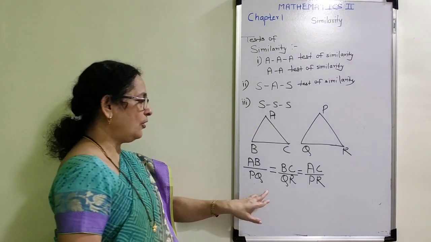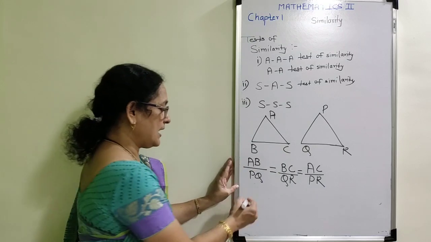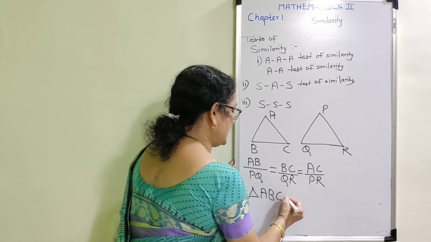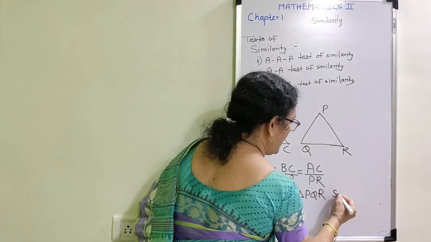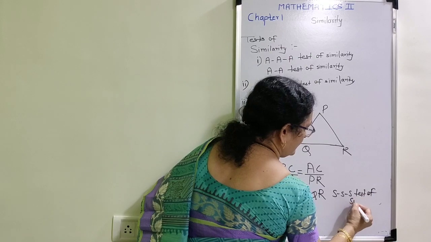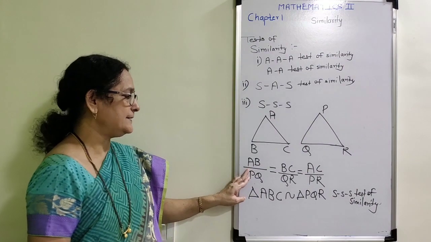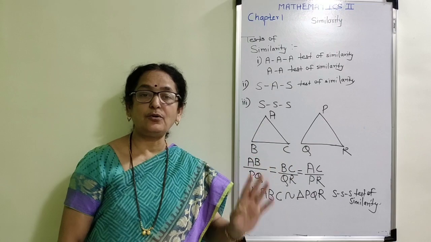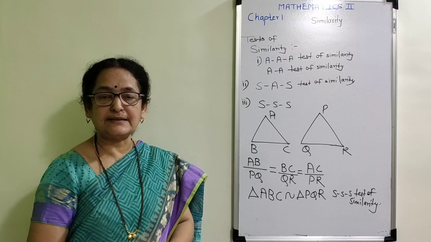That means when all the three corresponding sides are in proportion, the triangles are similar to each other with SSS test of similarity. That means here also mathematicians have proved that when all the three pairs of sides are in proportion, ultimately their corresponding angles must be congruent to each other. And this is the last test for similarity.